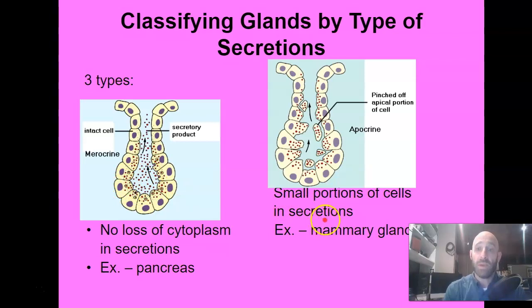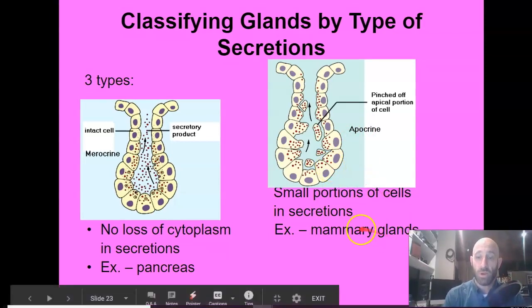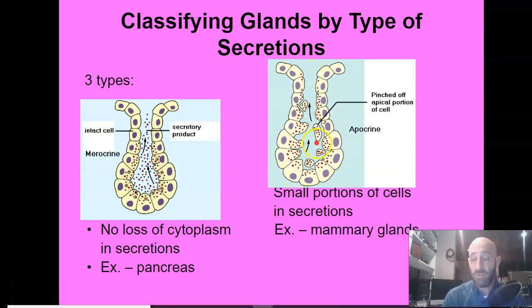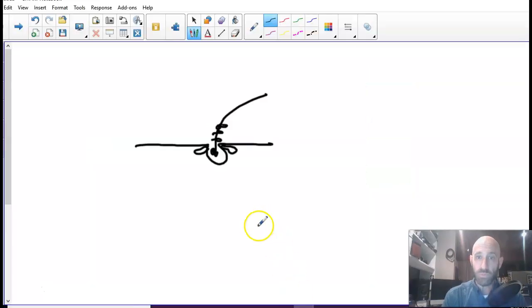The second type is called an apocrine gland. And an apocrine gland, a portion of the cell breaks off. So for example, your mammary glands are going to work that way. The mammary glands produce milk, and then a portion of the cell breaks off and leaves the gland. So I have a way to remember that. I'll write it down. It's pretty goofy, but it works.